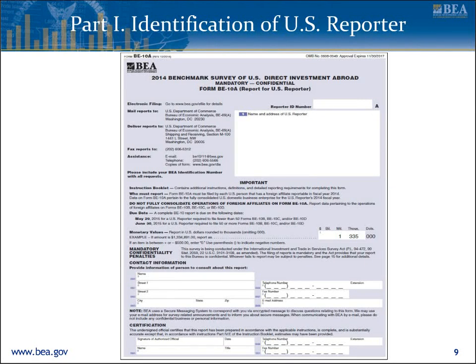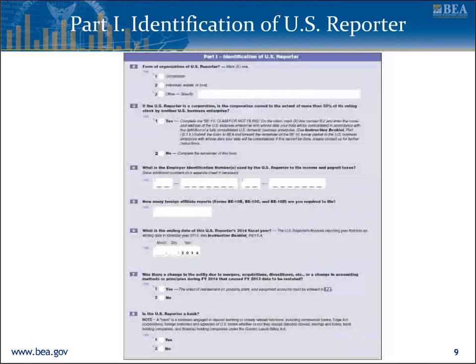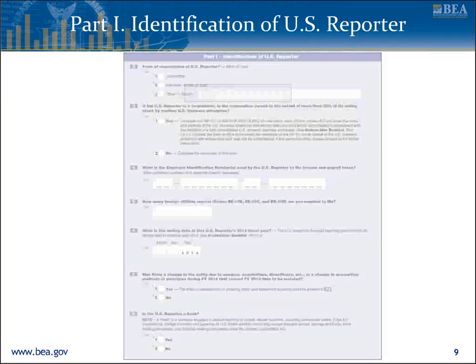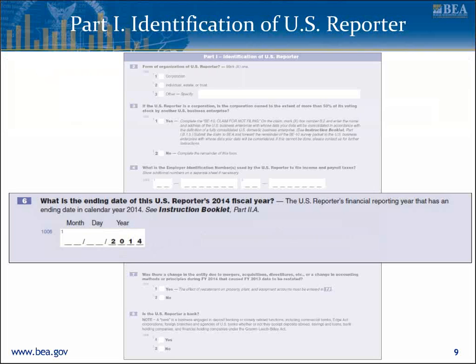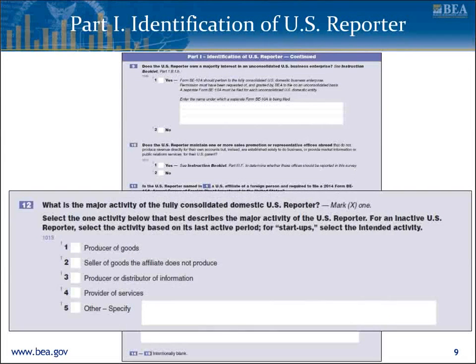Because the BE-10A is only filed every 5 years, some respondents may be seeing this form for the first time. We would like to give you some helpful background information about each part of the BE-10A. Part 1 covers items that help identify the U.S. reporter. This includes items such as the form of organization, the fiscal year end date, and the major activity of the fully consolidated U.S. reporter.